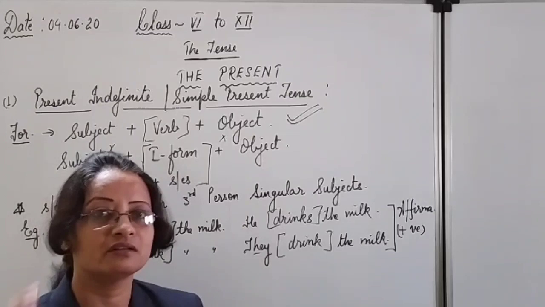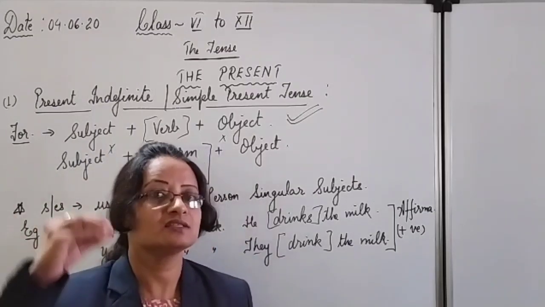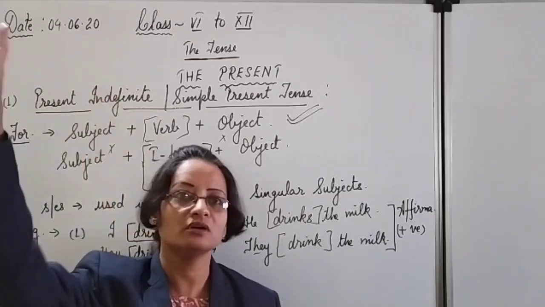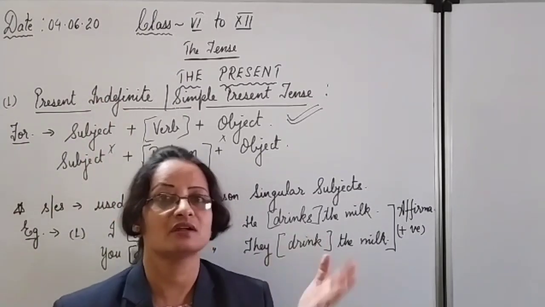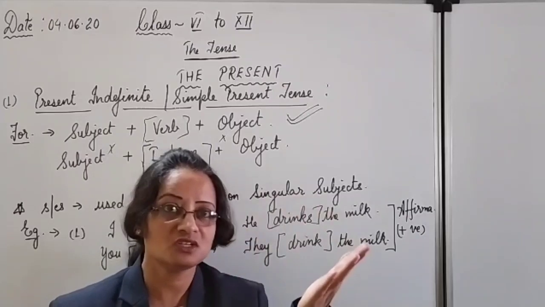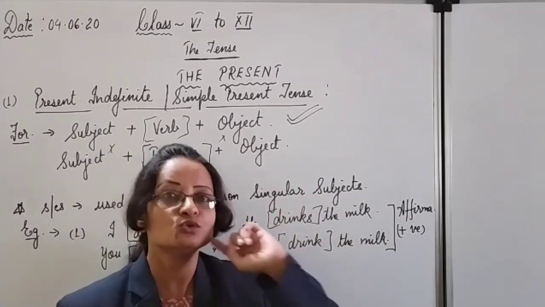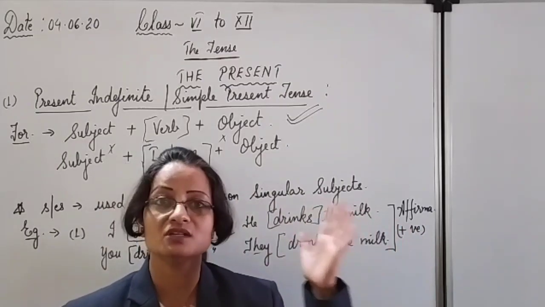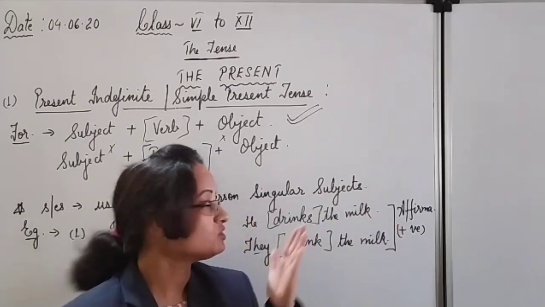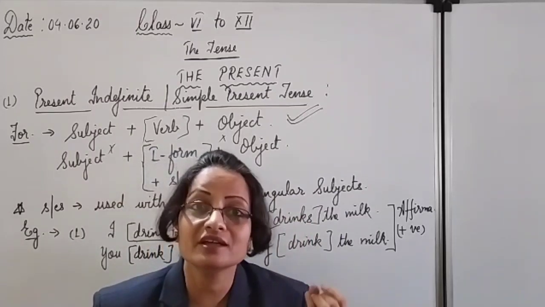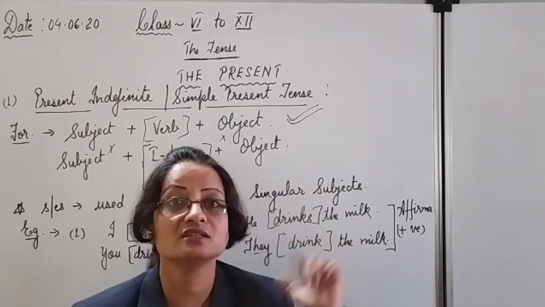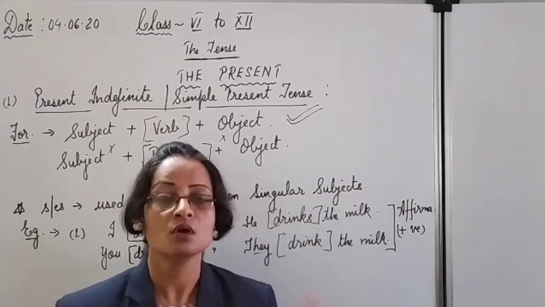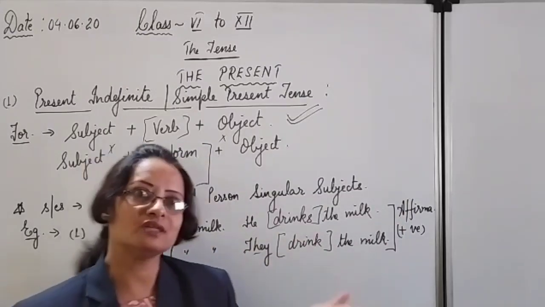Like the sun rises in the east. Is the sun going to rise in the west tomorrow or any day? No. Throughout your life you will find that the sun will always rise from the east only. Can you change it? Can I change it? No. So the things which are permanent and fixed, universal, nobody can change them. So for those things you have to use simple present tense. Don't say the sun will rise in the east. So today has it risen from the west or what? North or south? No. So the sun rises in the east, always rises.